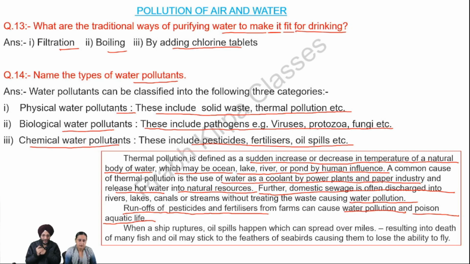Now we come to the chemical water pollutant in the shape of oil spills. Many times we read or see on television that when a ship ruptures, oil starts spilling from it. And the oil can spread over many miles. So this oil spill can result in the death of many aquatic organisms such as fish. This oil may also stick to the feathers of seabirds, which results in the loss of ability to fly.